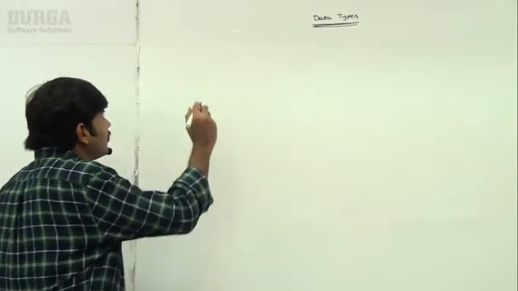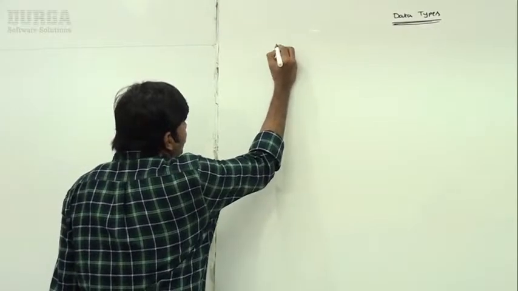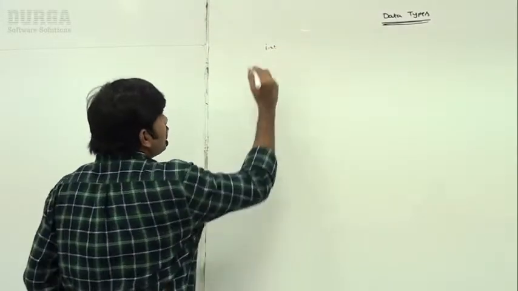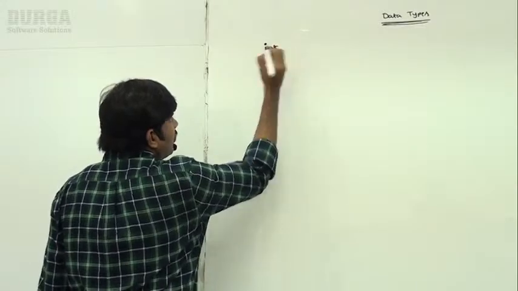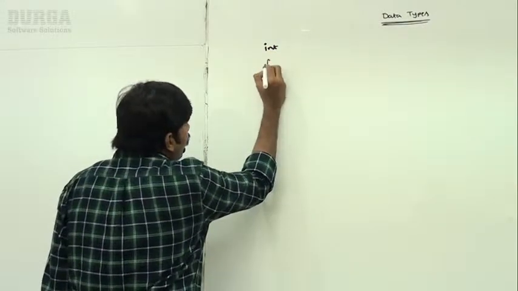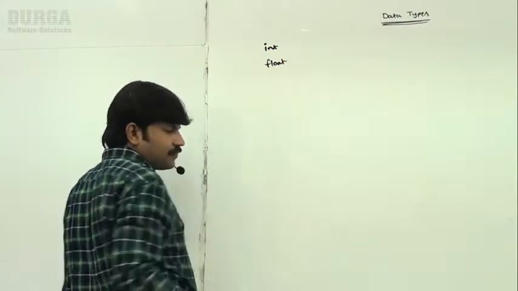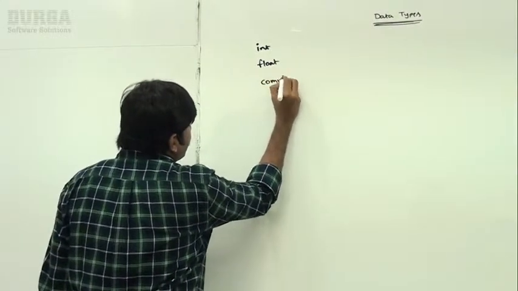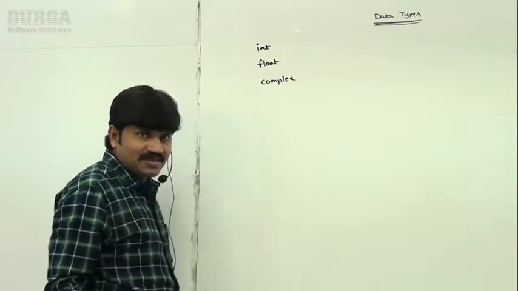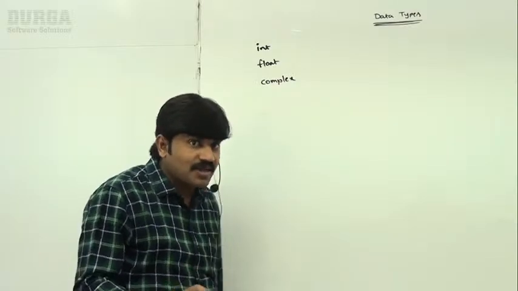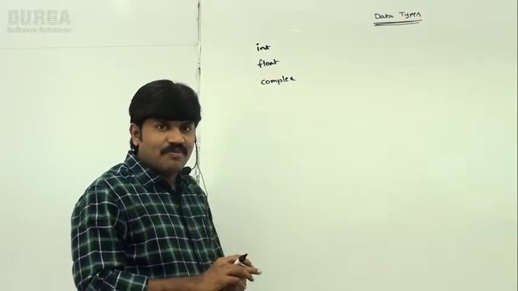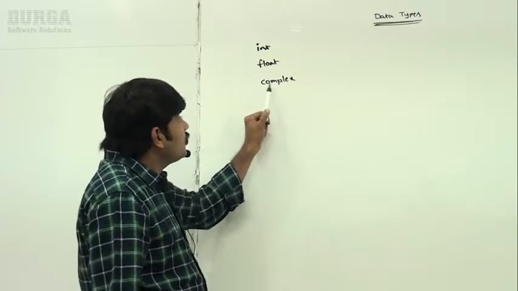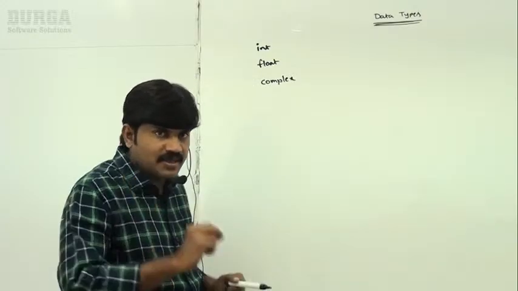What are the various inbuilt data types present inside Python? Observe very carefully, sir. The first type is int. Next, float is available. Next, do you know complex numbers? To represent complex numbers, a complex data type is available. That is Python's special feature. In C language, C++, and Java, there is no such complex data type.